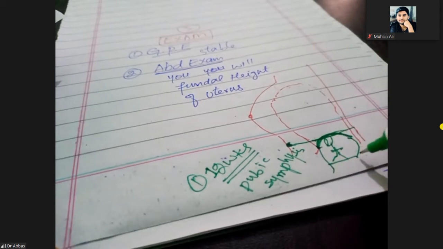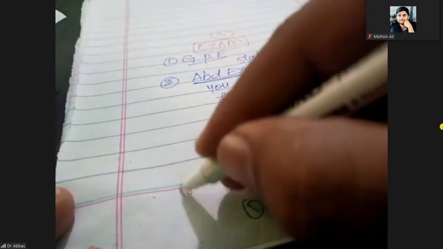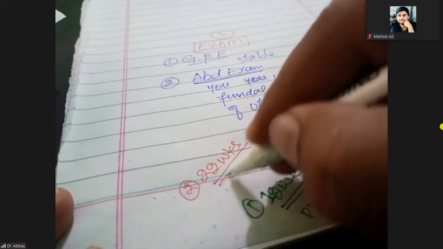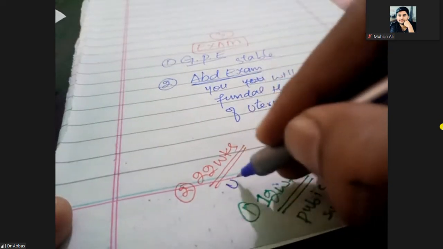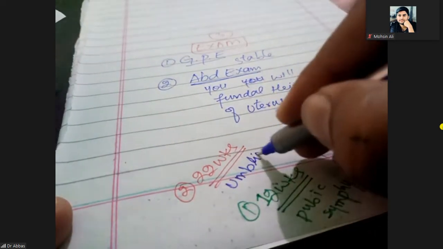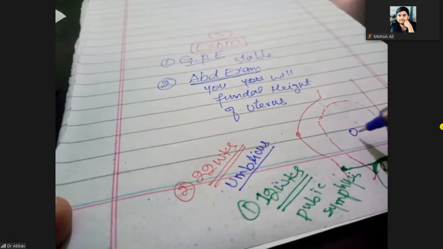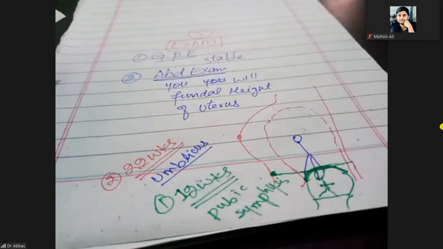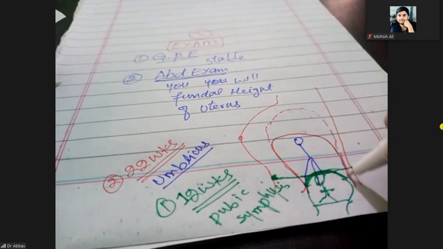This is the uterus. And when the pregnancy is of 22 weeks, second point, then the fundus of the uterus will reach up to the umbilicus. You can measure it. If this is the baby and the total period of the pregnancy is 22 weeks, then this uterus will reach up to the umbilicus.